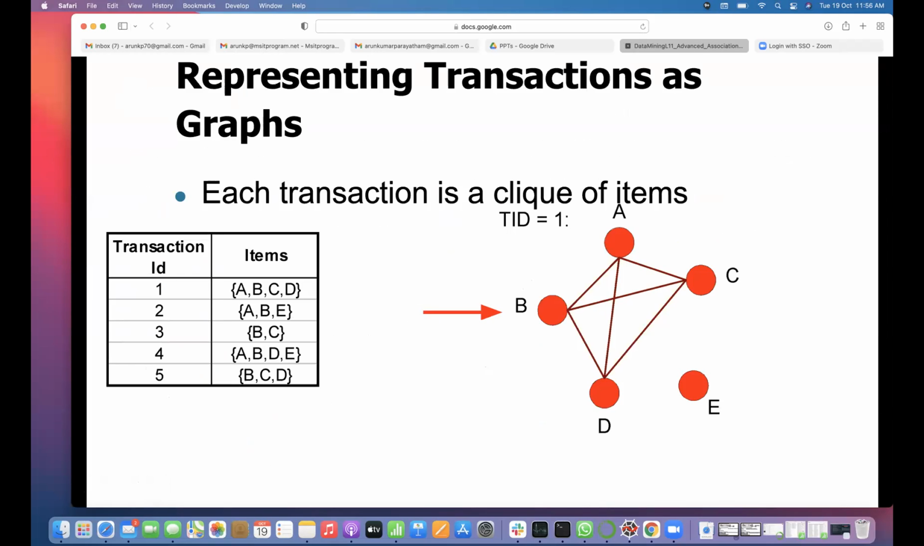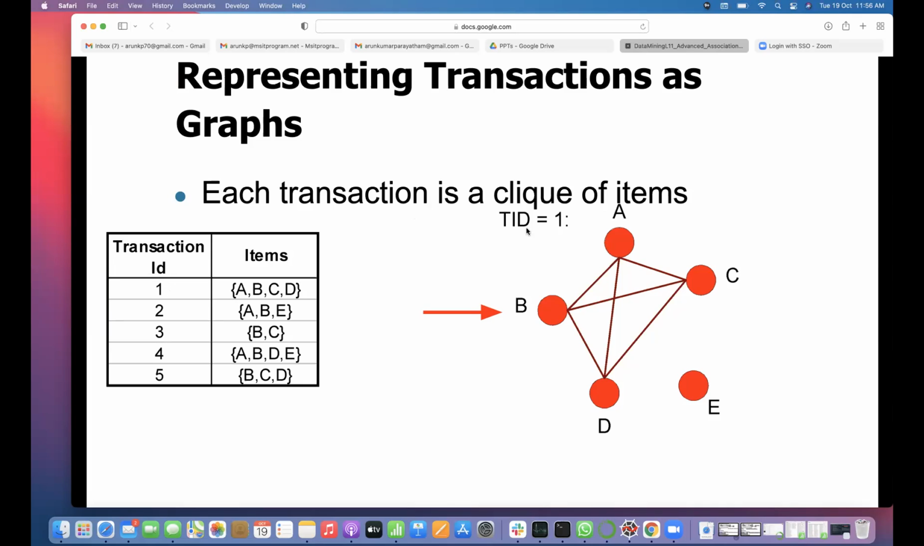So, representing transactions as graphs. Earlier, we were trying to understand association rules based on transactions. Now, to apply association rules, we need to represent these graphs as transactions, or transactions as graphs. So each transaction is a clique of items.